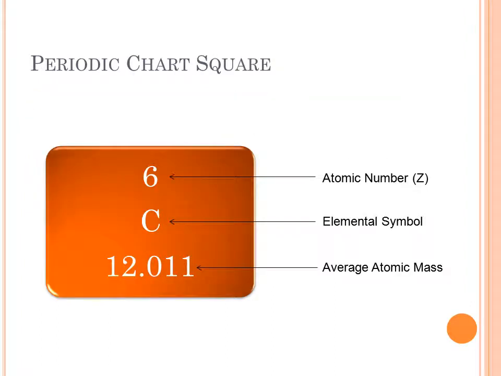Here is a periodic chart square. At the top, you'll see the atomic number. This happens to be carbon, so it's element number 6, so that means it has 6 protons. The symbol is C. And that number at the bottom is the average atomic mass. Now that's the average of all of the naturally occurring isotopes, and should not be taken as the mass of any particular isotope.